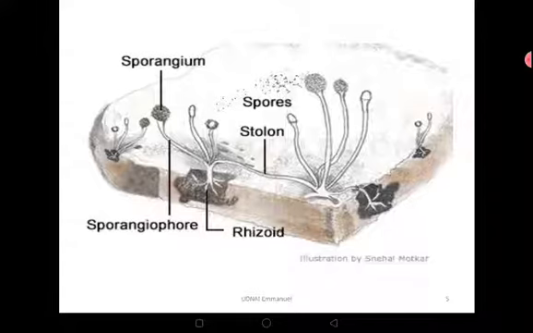So when it matures, it releases the spores, as you can see there, where the spores are released. So that one is the bread mold, and that is its structure.